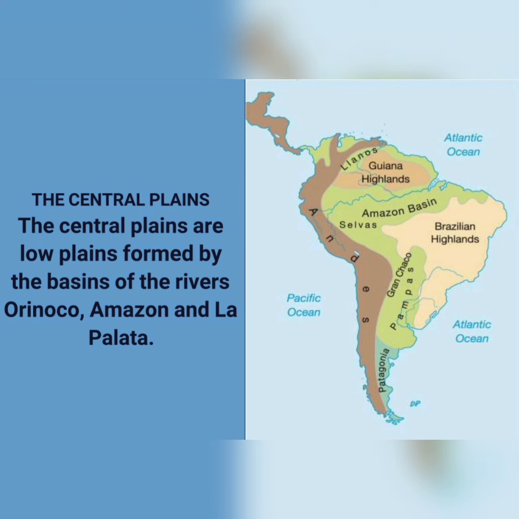This region can be divided into three main parts. The Orinoco Valley. The northern part, south of the Guiana Highlands, is the Orinoco Valley, and this part is also called the Llanos. And the Amazon Basin. This part lies in the south of the Llanos and is formed by the river Amazon and its tributaries. This area is covered by equatorial rainforest called the selvas.